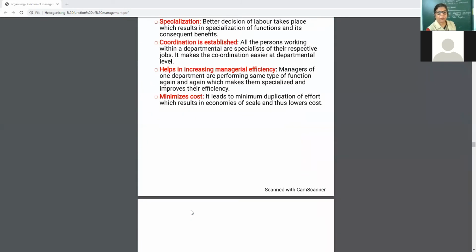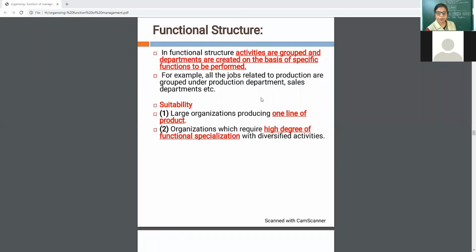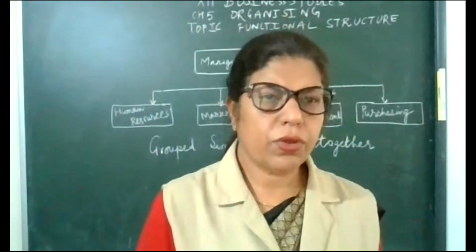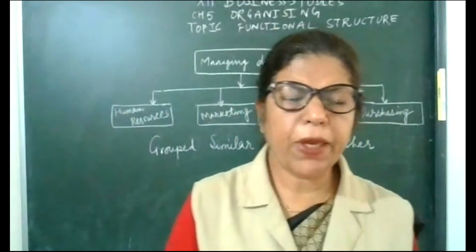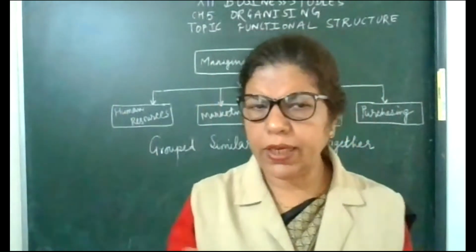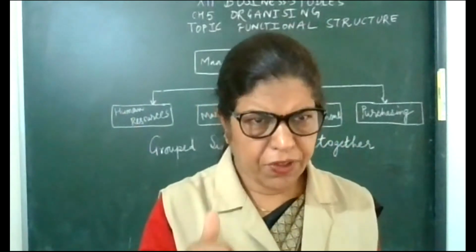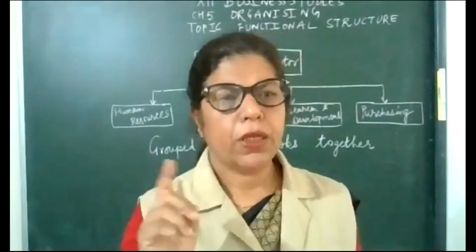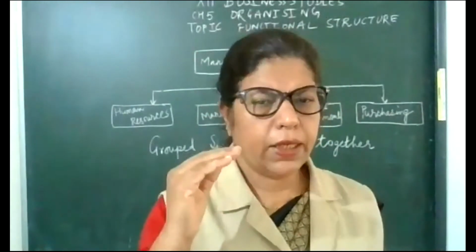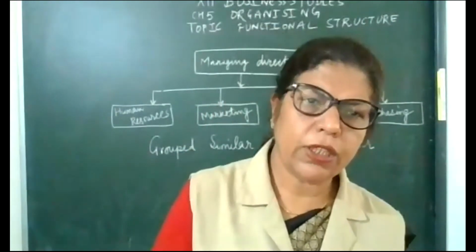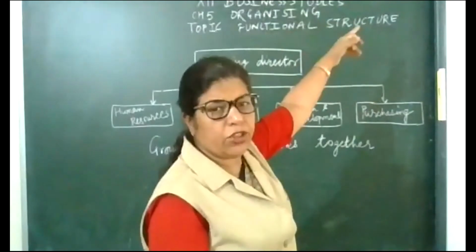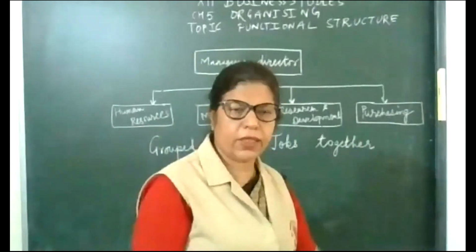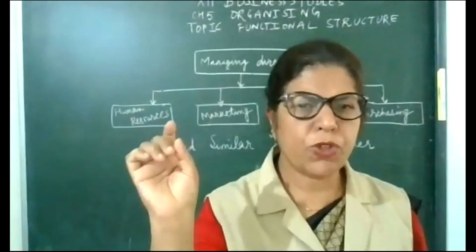Okay. So today we completed the topic. First, what is organization structure: the framework of the organization, the concept of organizational structure. Then I explained that there are two types of organizational structure. The first is functional structure. Functional structure means grouping similar jobs together. This is the keyword: similar jobs together.